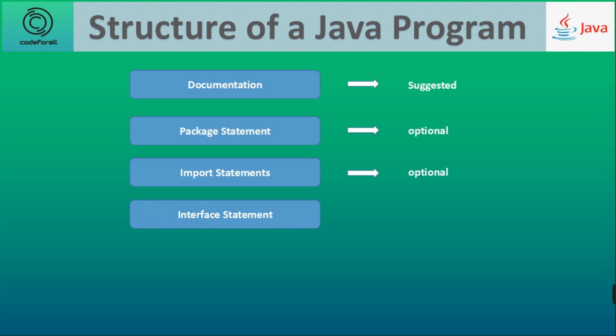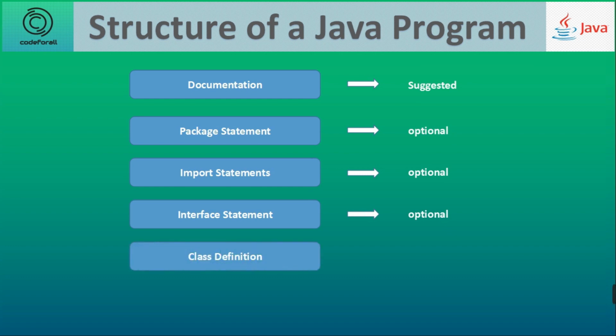Number 4 is the interface statement. This section is used to specify an interface in Java. It is optional, and is mainly used to implement multiple inheritance in Java. An interface is a lot similar to a class in Java, but it contains only constants and method declarations without the method body. They cannot be instantiated and can only be implemented by different classes or extended by any other interface. They are also optional.